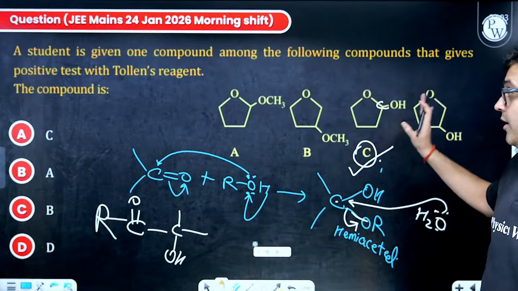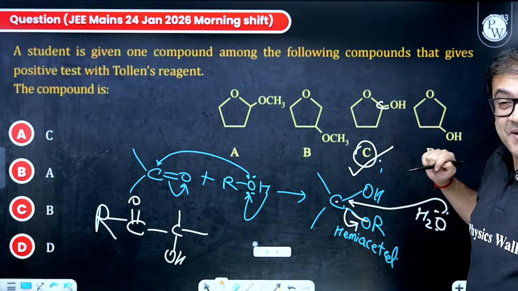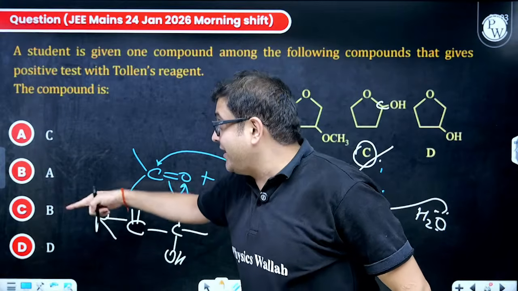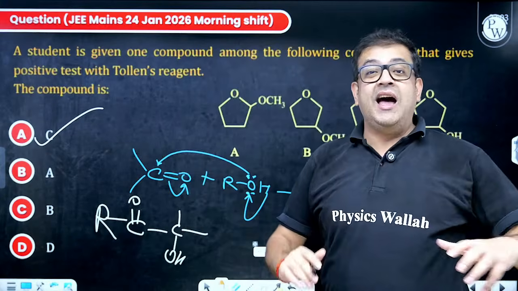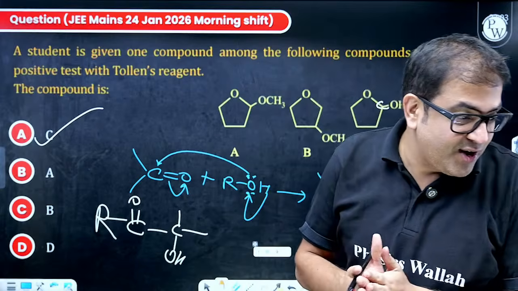That means our answer is C, but the C option is B. In fact, the A option is C. So this is how they have manipulated the options also. So I hope everybody got it.